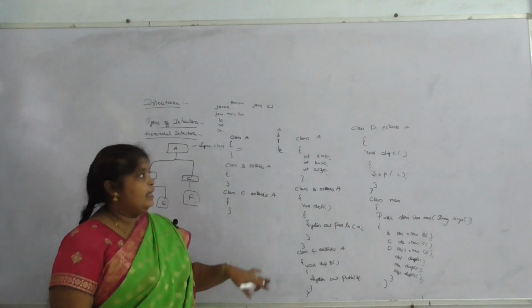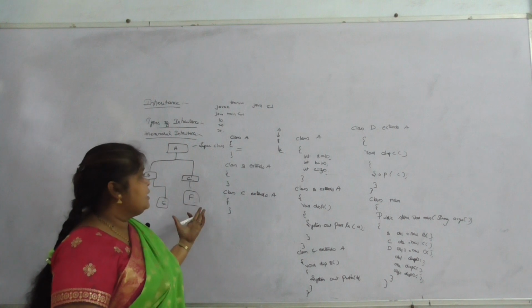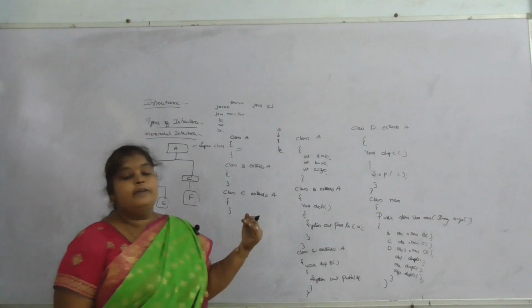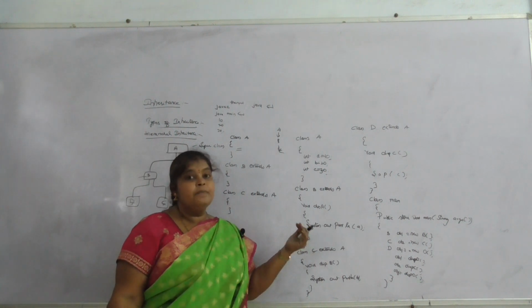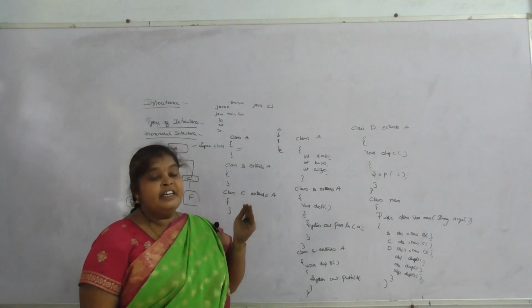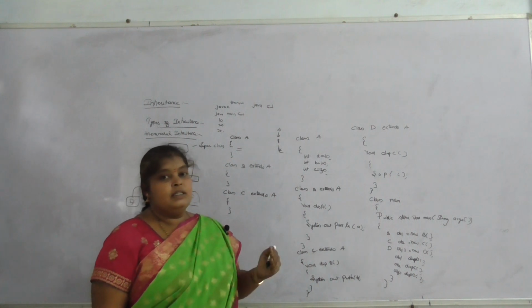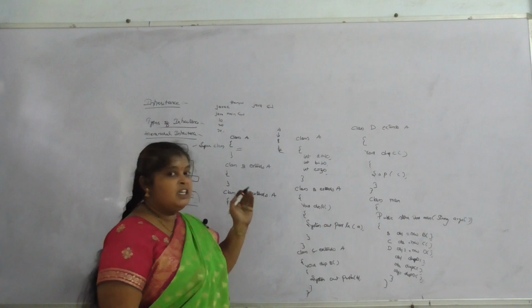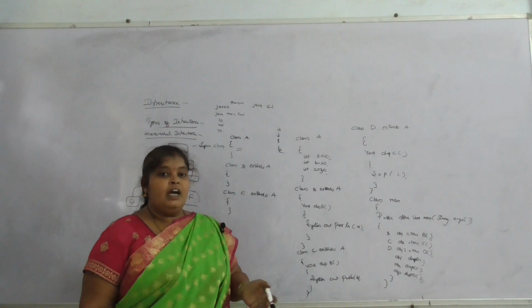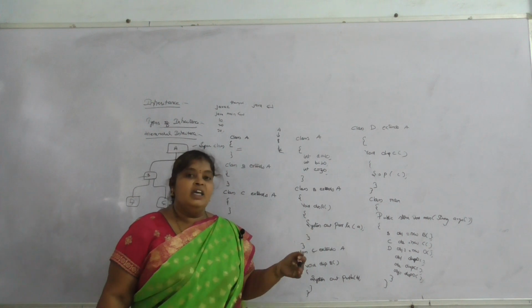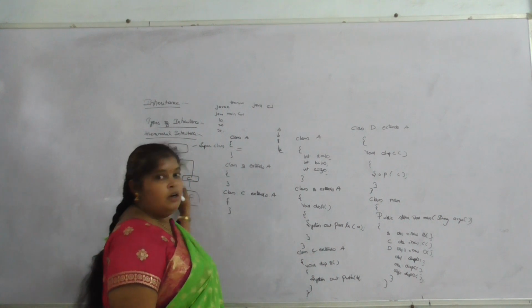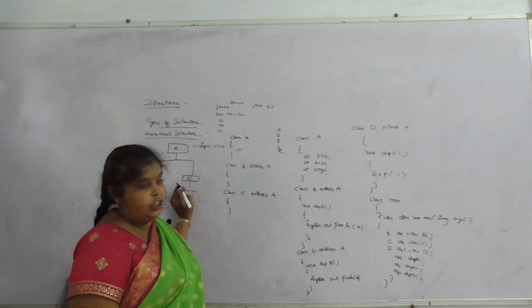So this is hierarchical inheritance. Only one base class or superclass and one or more subclasses can be taken to inherit the data from class A to class B, class C, class D, wherever required. It also looks like a tree structure.